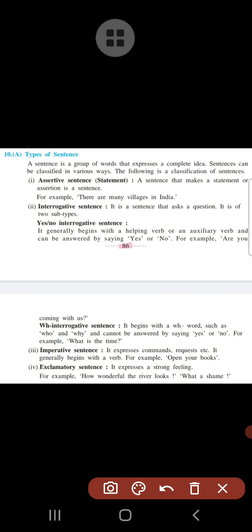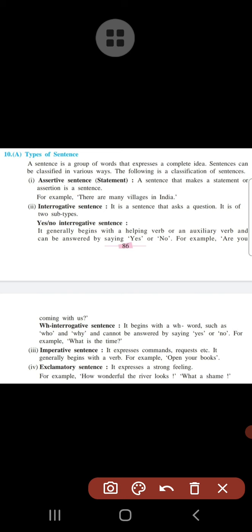Okay, now the first type of sentence that we have to discuss today is an assertive sentence. So try to understand what is meant by the assertive sentence. The assertive sentence is also known as a statement. We can understand it with the help of the definition which is given here. A sentence that makes a statement or assertion is an assertive sentence.